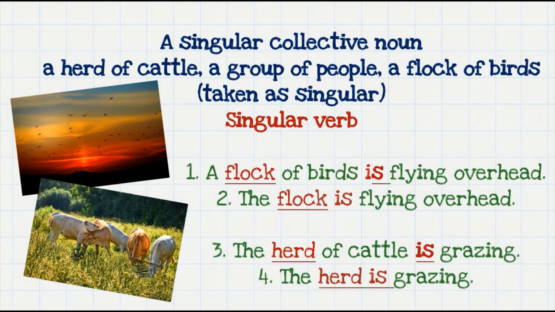For example, a flock of birds. Though you may be tempted to use are here because it contains the word birds, because the collective noun flock has been used, we must use the singular verb is. A flock of birds is flying overhead. It is as good as saying the flock is flying overhead. The herd of cattle is grazing. So the herd is grazing.